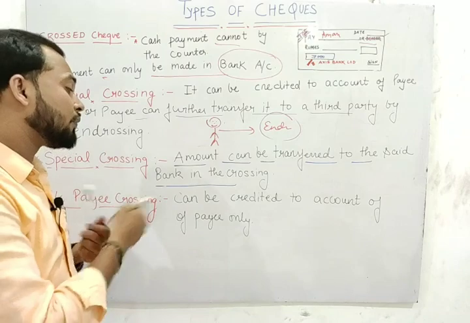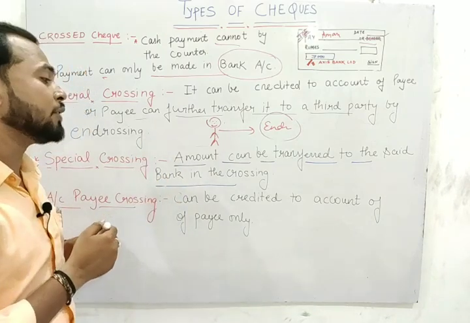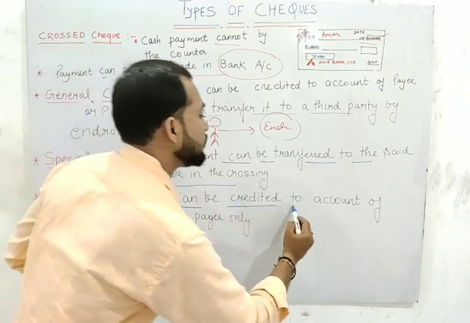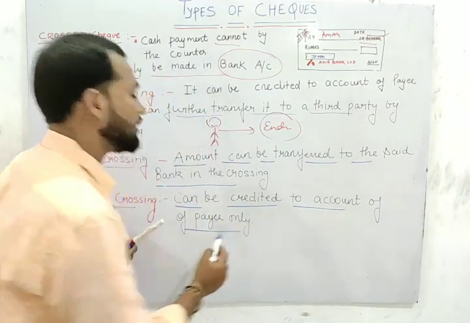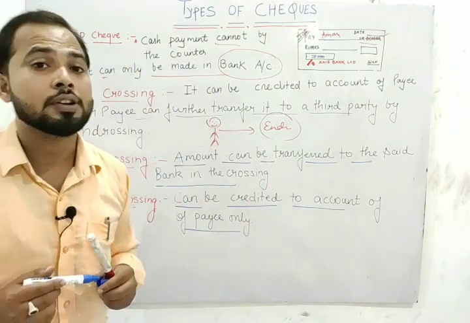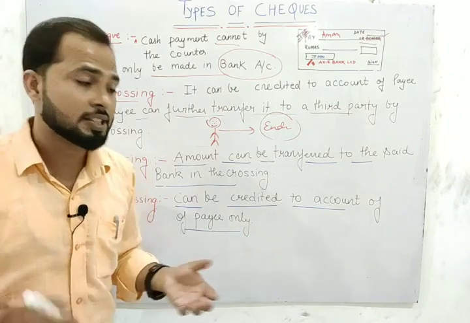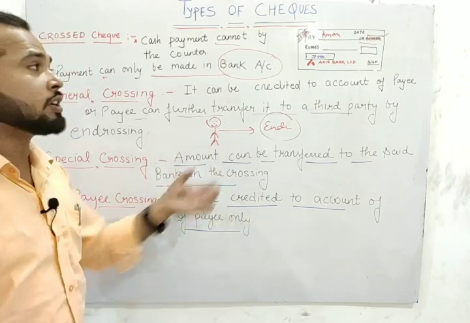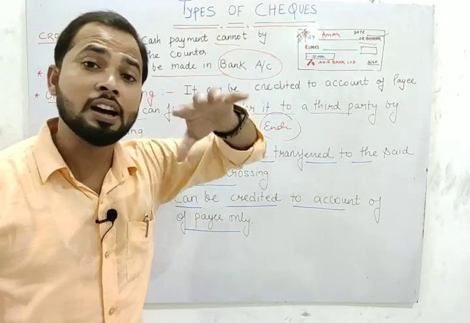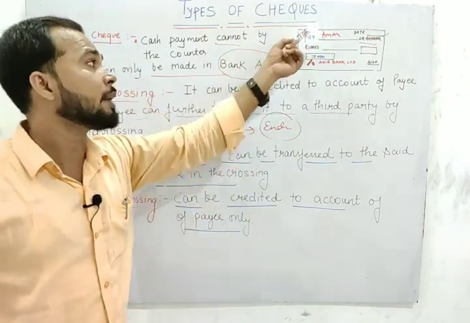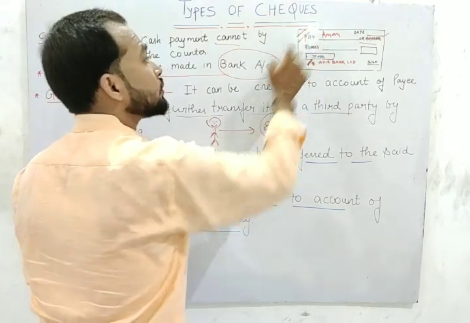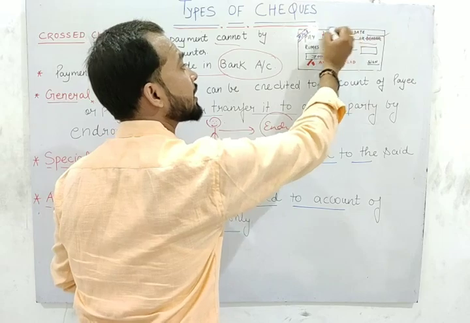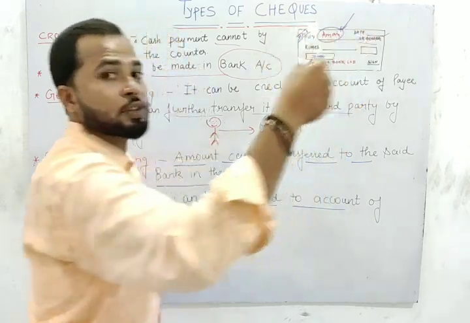And what is the meaning of account payee only? Account payee crossing: it can be credited to the account of the payee only. It is also known as a not negotiable check. Means this check will not be transferred to the next person. This amount will only be transferred to which account? Only Aman's account. Means कि अगर हमने यहाँ पे लिख दिया account payee only, so this amount will only be transferred to Aman's account. This check will not be transferred to the next party.